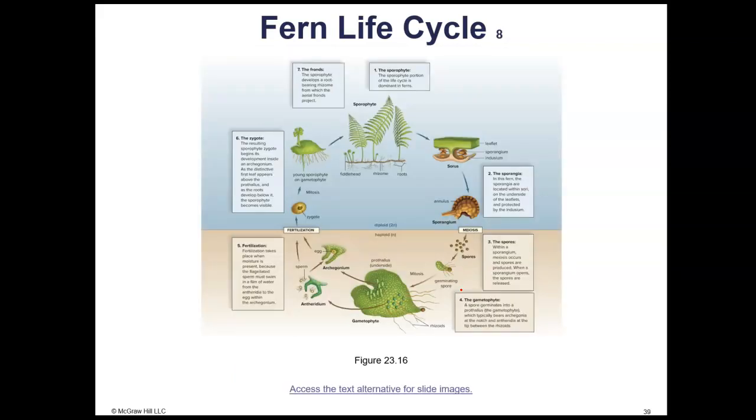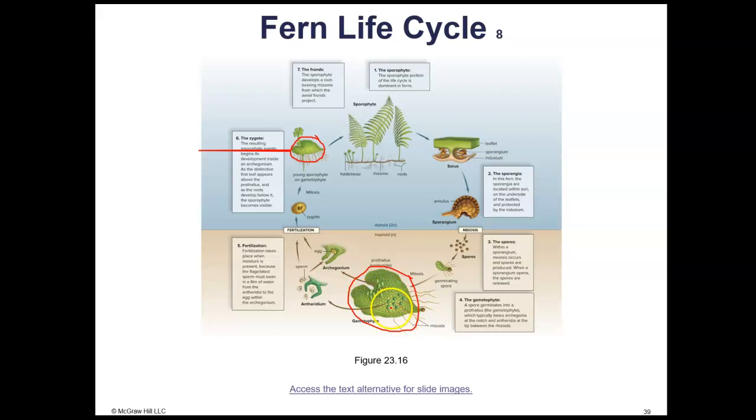The gametophyte is a heart-shaped, leaf-like structure. This is the gametophyte here. It's got a sporophyte growing up out of it, but the heart-shaped leaf that grows flat against the ground, that's the gametophyte generation. The dominant generation is the sporophyte, which is what you recognize as a fern plant. So on the gametophyte, you have the male and female structures together.